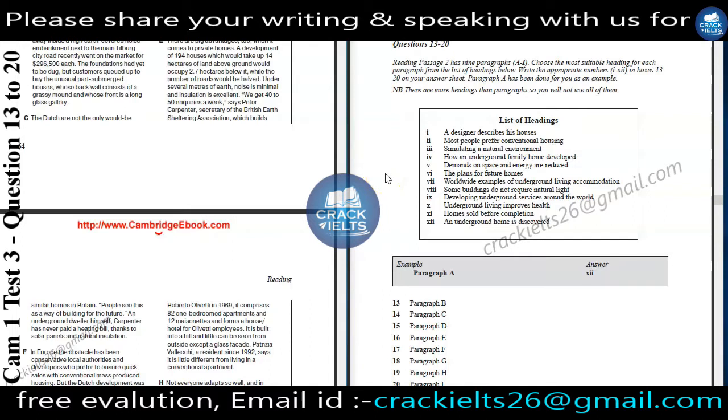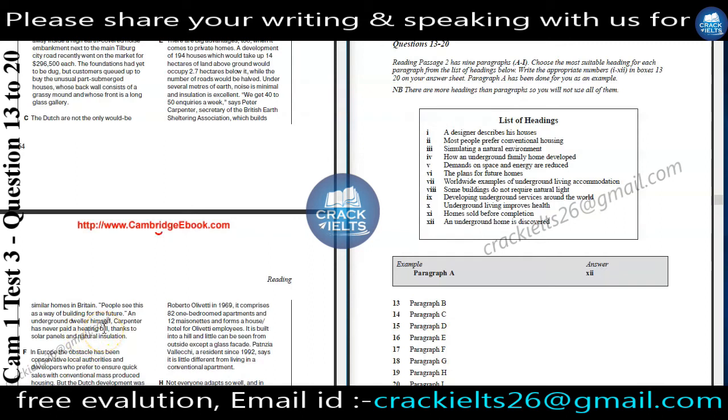Now we will focus on our list of headings. In this paragraph, the writer is trying to say that underground services are becoming more common, and we do not need too much space and energy. Here he has also written that Carpenter has never paid a heating bill.